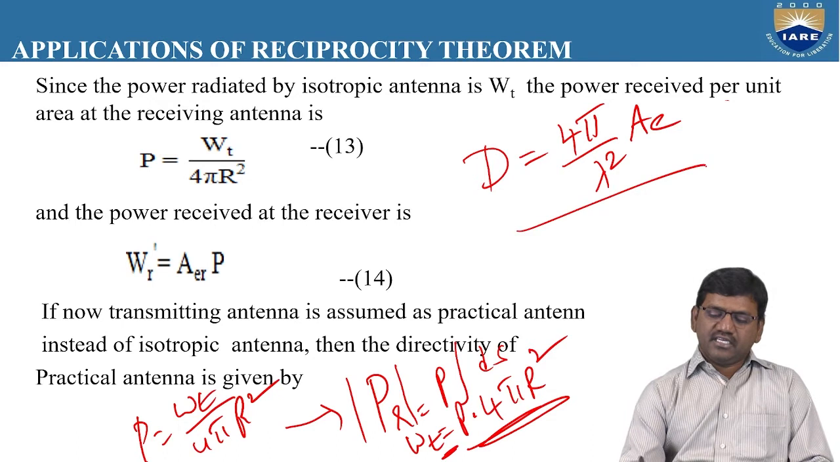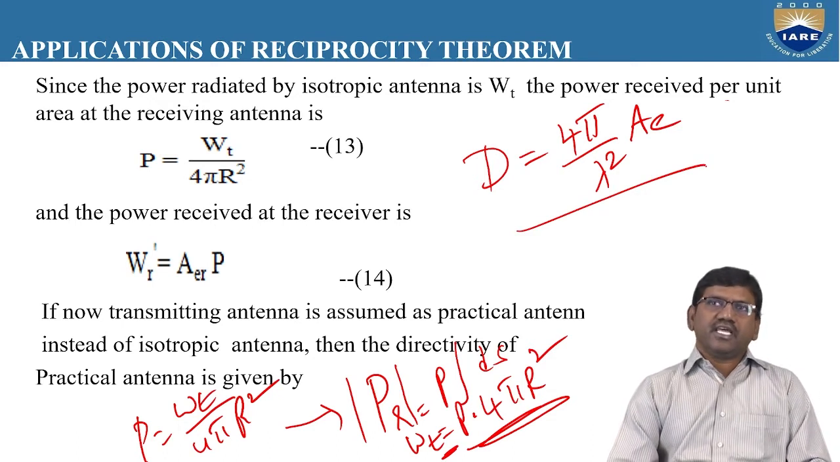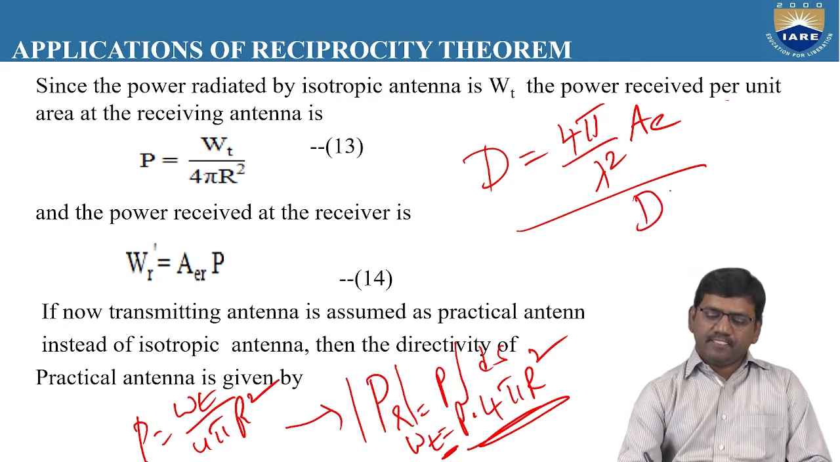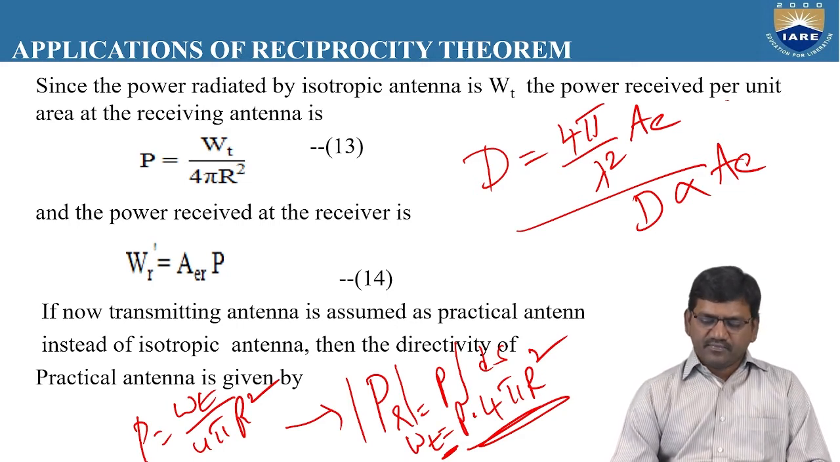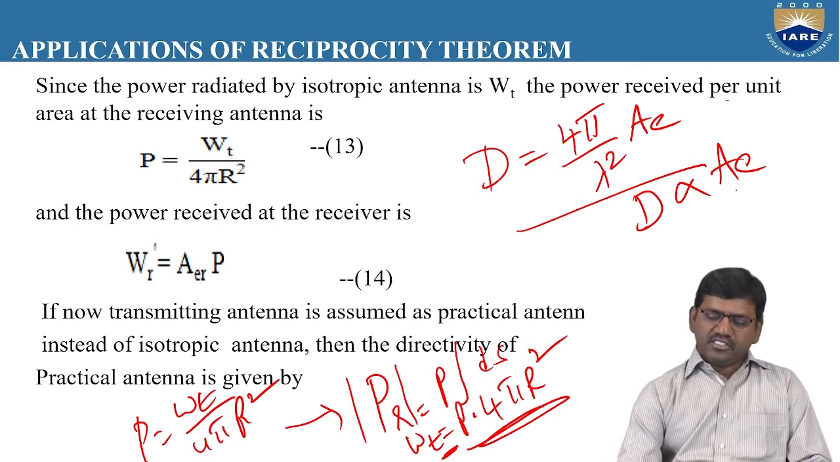The directivity of any antenna is directly proportional to the effective aperture area, D is proportional to AE. Whether it is the transmitting antenna or the receiving antenna, the directivity will be proportional to this effective area. So we shall use this equation now.